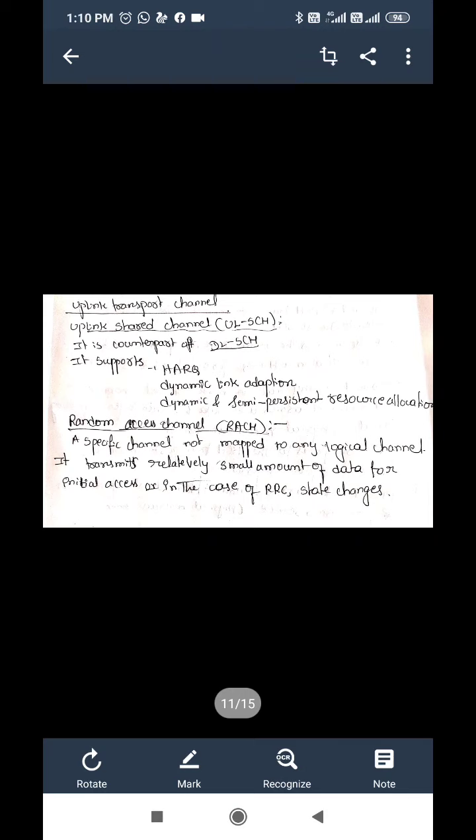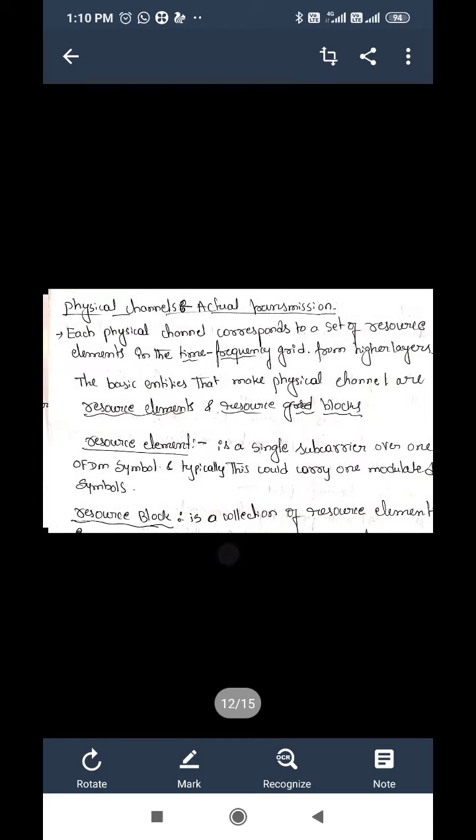Next is uplink transport channels. As I said, in uplink there are two types: uplink shared channel and random access channel. Uplink shared channel is just a counterpart of DL-SCH. It supports HARQ, dynamic link adaptation, dynamic and semi-persistent resource allocation. Random access channel is a specific channel not mapped to any logical channel. It transmits a relatively small amount of data for initial access or, in the case of RRC, state changes.